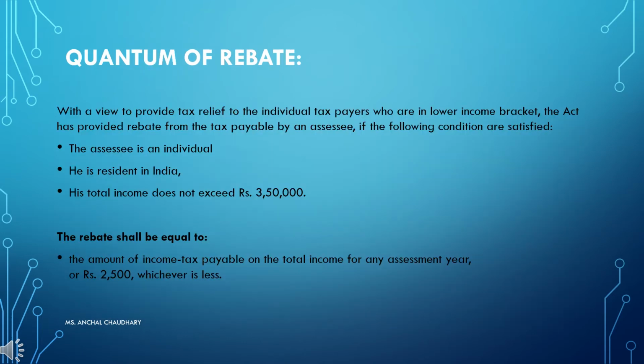Next is quantum of rebate. So it's very important to understand about the rebates also, like when an individual will receive some sort of rebate. With a view to provide tax relief to the individual taxpayers who are in the lower income bracket, basically, the person or individual who is in the lower bracket will be provided with the rebate. So the Act has provided rebate from the tax payable by an SSC if the following conditions are satisfied.